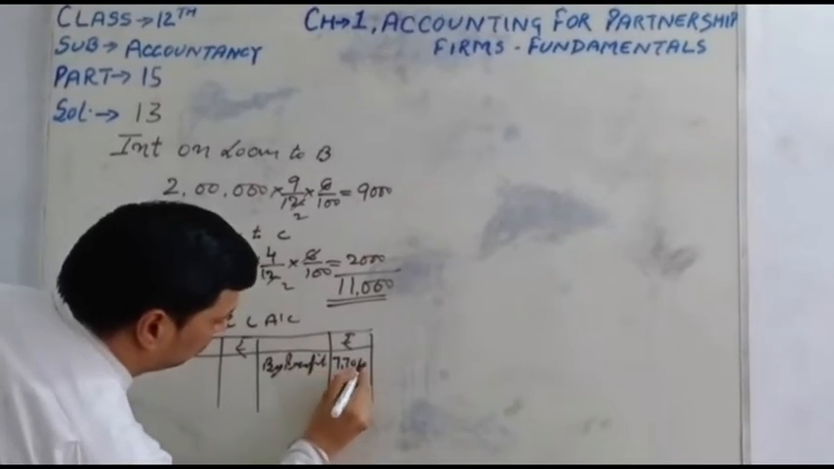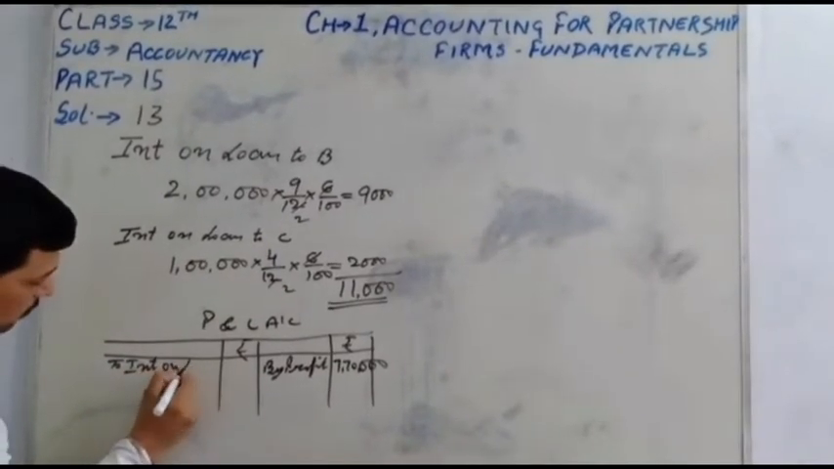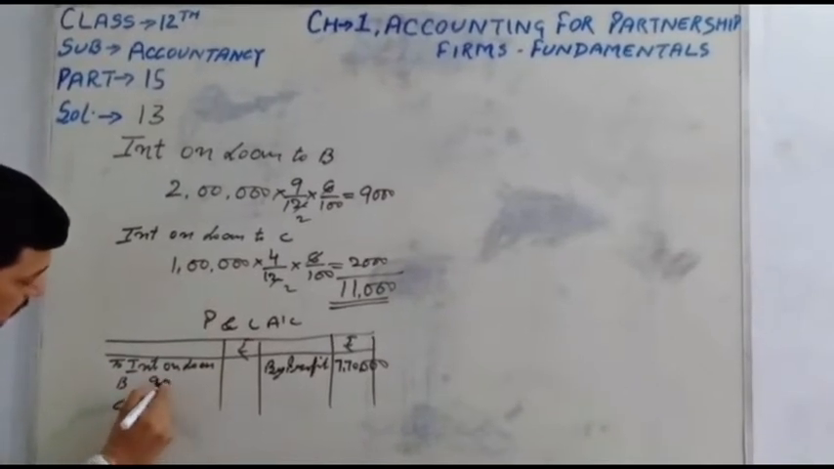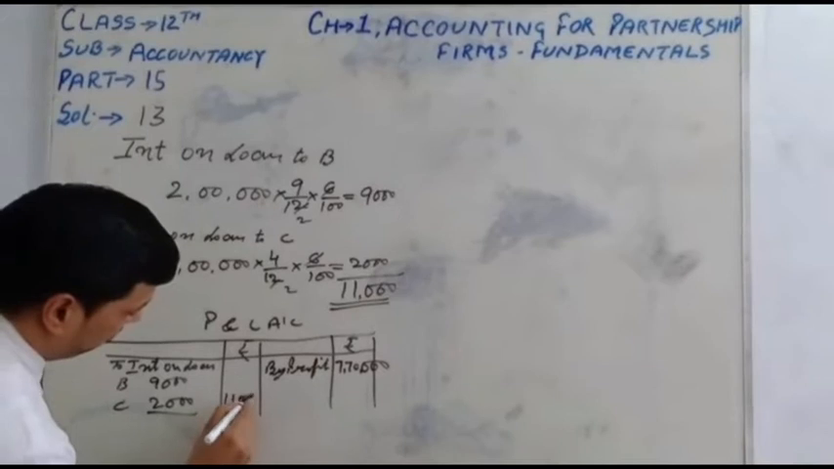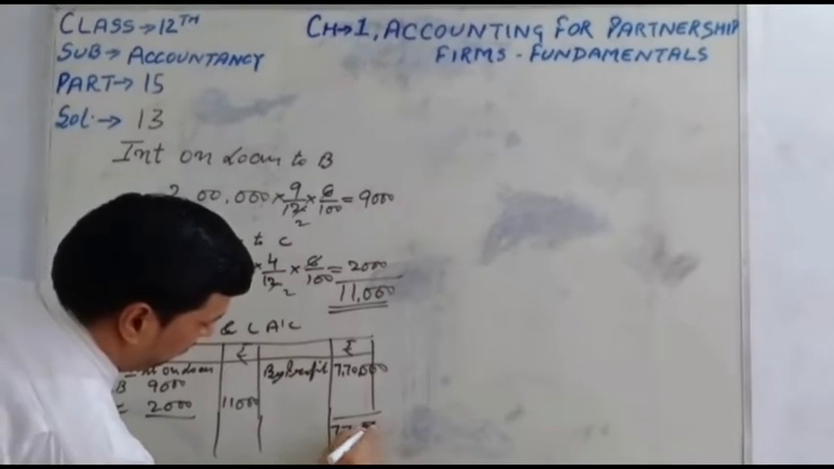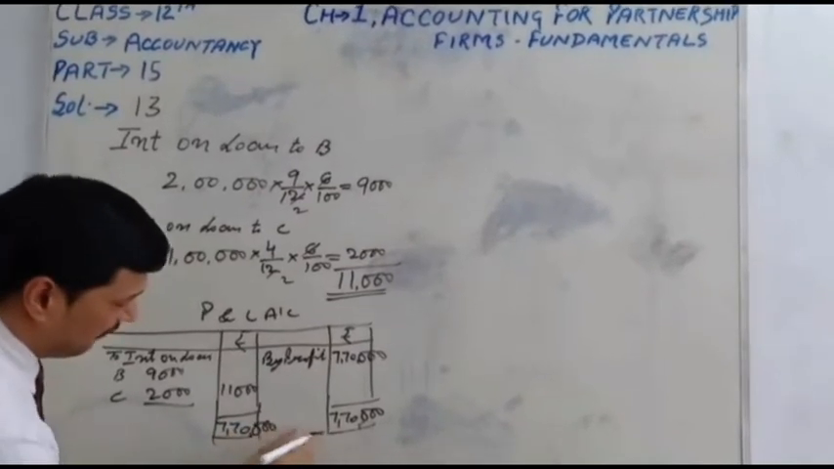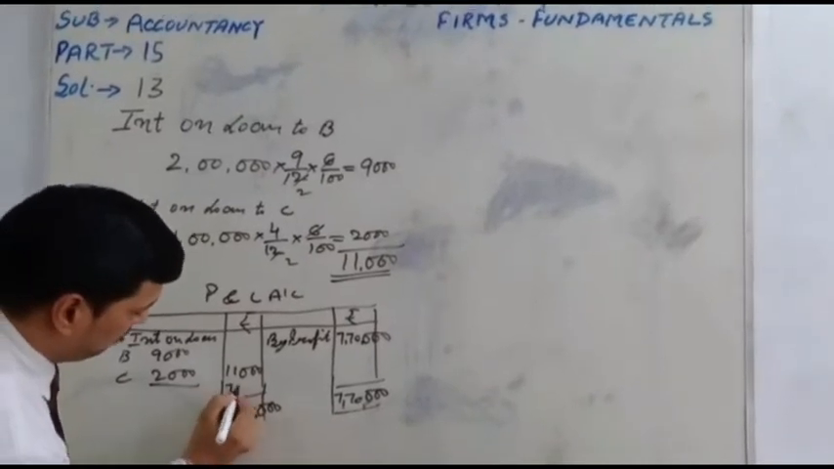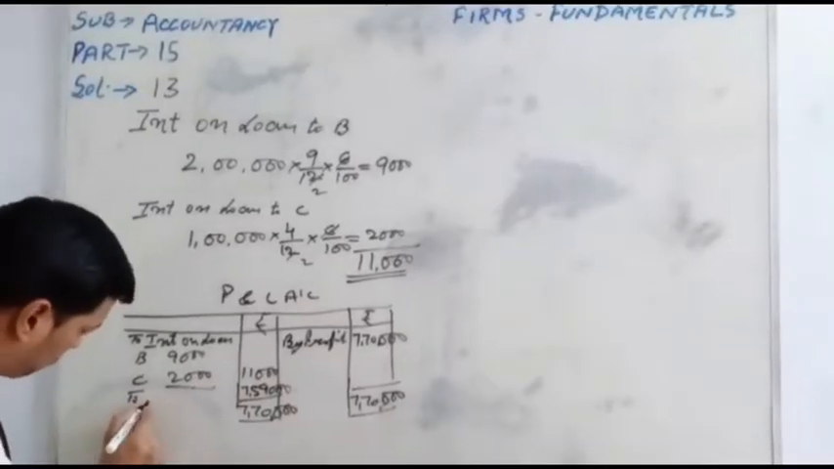Profit 7,70,000 to interest on loan to partners, B 9,000 and C 2,000. Total is equal to 11,000. Profit remaining: 7,70,000 deduct 11,000, 7,59,000.